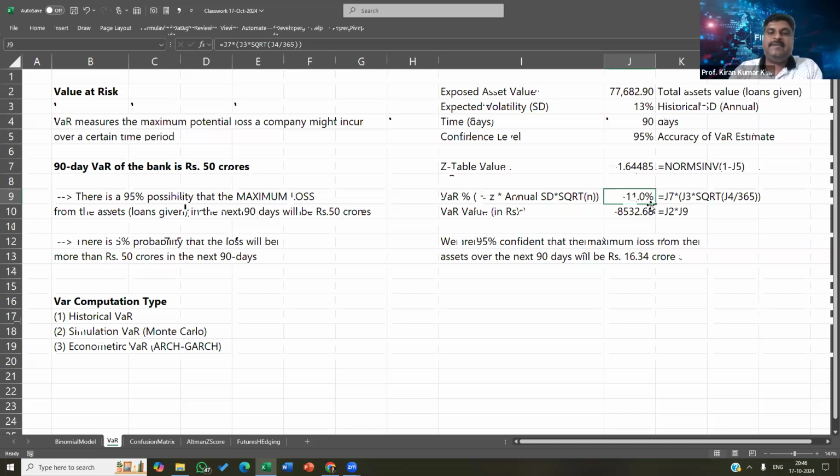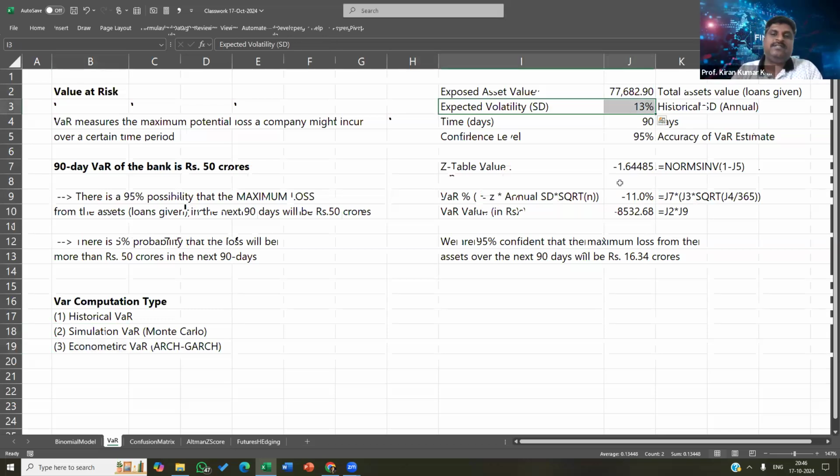All right. So that is the portfolio VaR that we have calculated. That's how VaR is computed. As I told you, the improvement to this model would be to come up with a better estimate of the volatility of the asset.